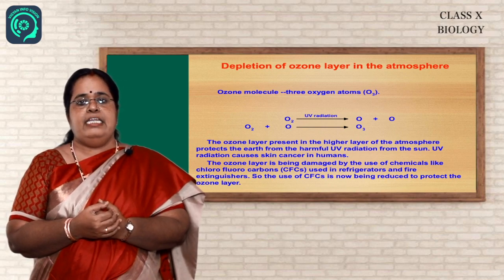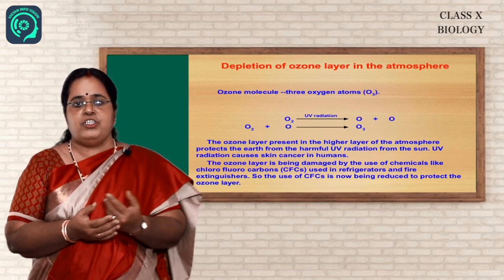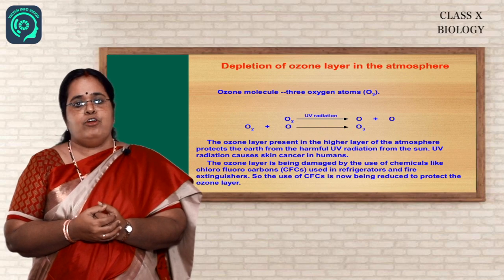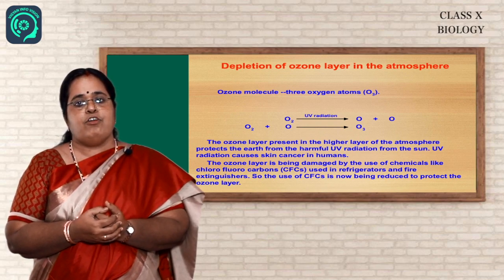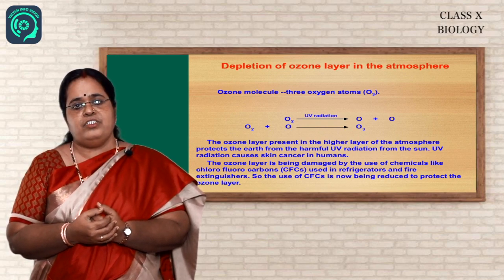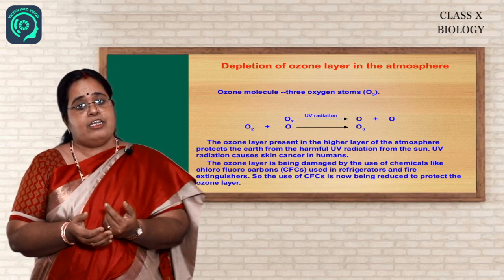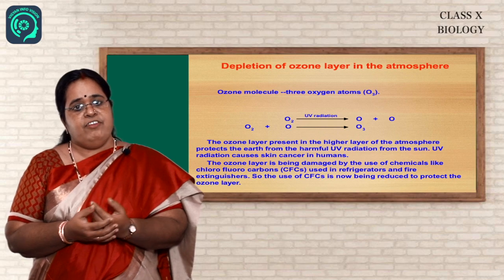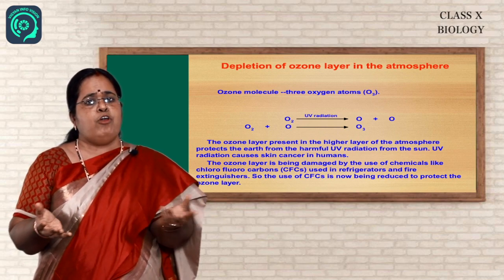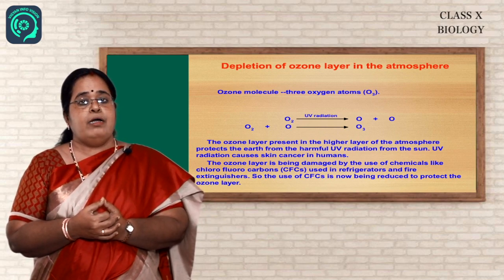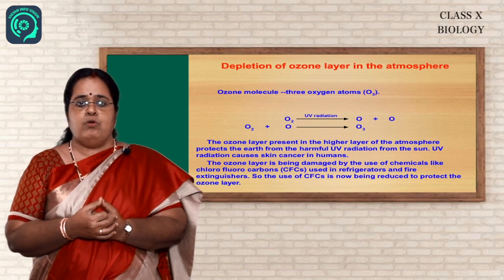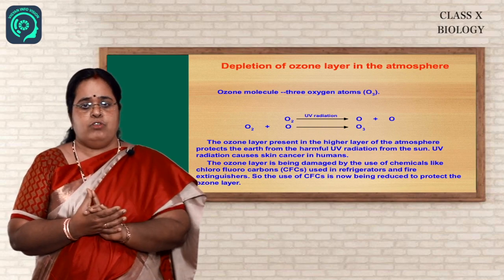But though it is a deadly poison, it acts as a shield or an umbrella, protecting our Earth's surface from the harmful ultraviolet radiations coming from the sun. These ultraviolet radiations can cause skin cancer, inflammation or many other problems to us. But then we are being protected by this ozone shield. Now how is this ozone formed?